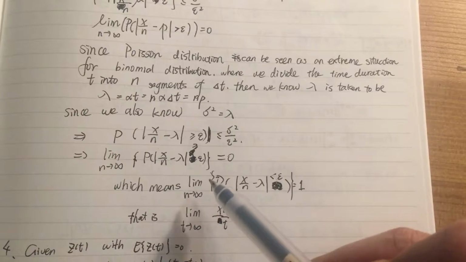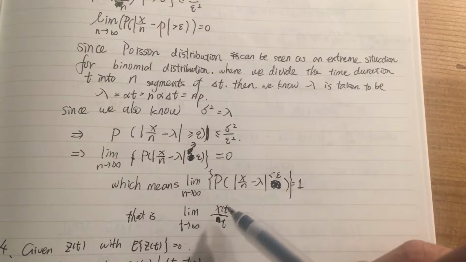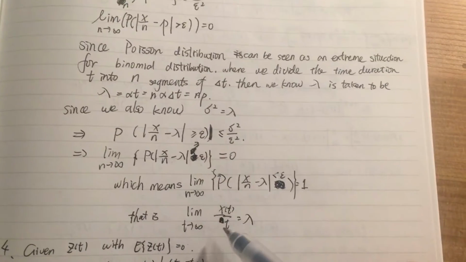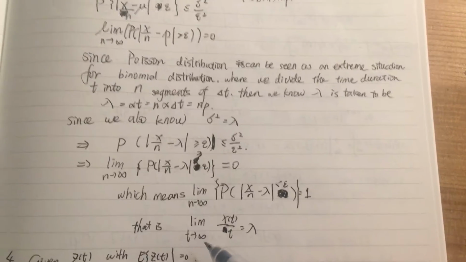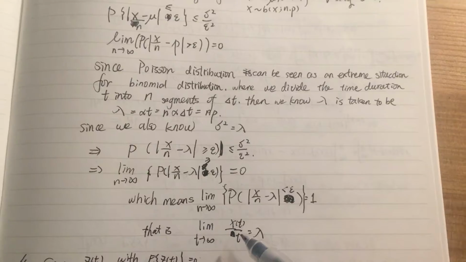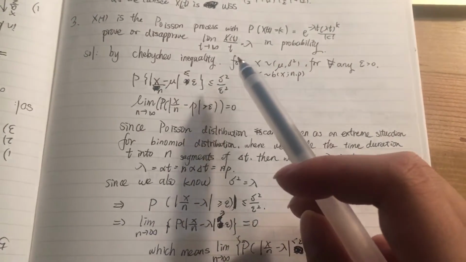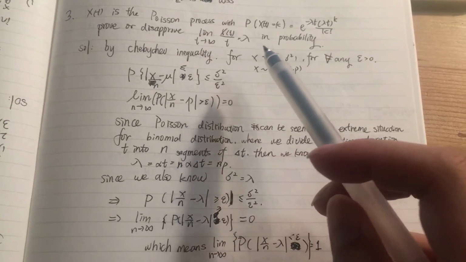We can actually get the limit of X(t)/t to be λ, where we replace the n with the time interval t. So roughly this proves that the equation is valid in probability.